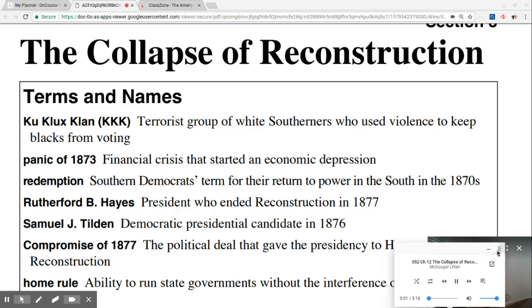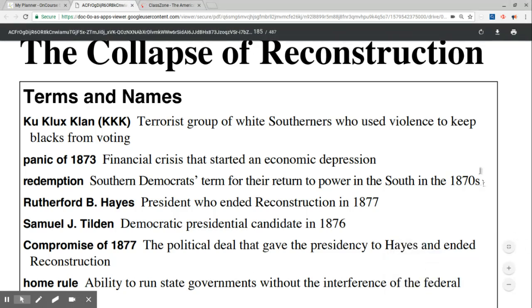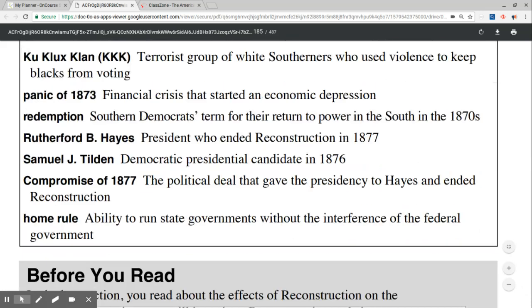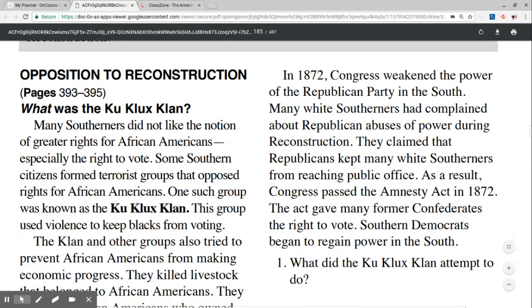Chapter 12, Section 3. The Collapse of Reconstruction. Before you read. In the last section, you read about the effects of Reconstruction on the South. In this section, you will learn how Reconstruction ended.